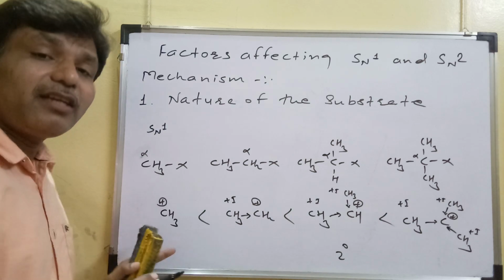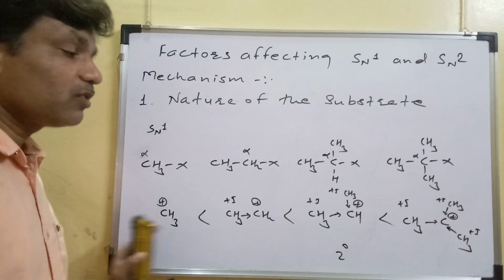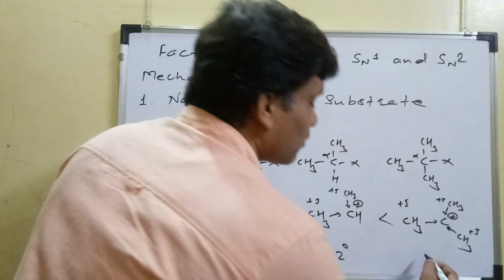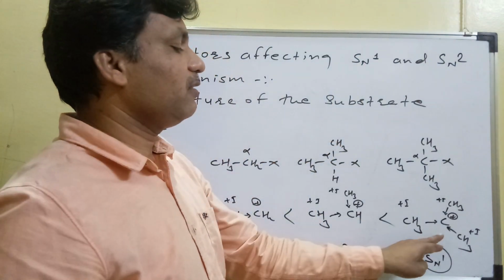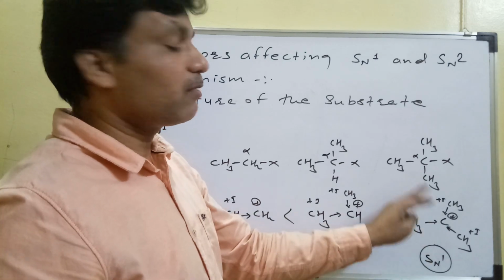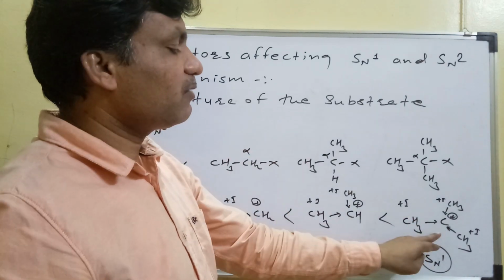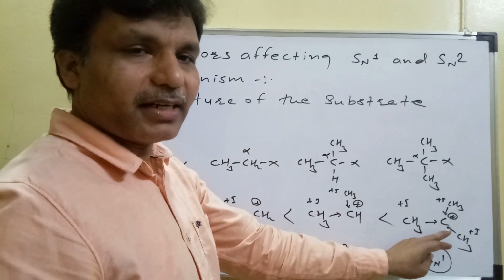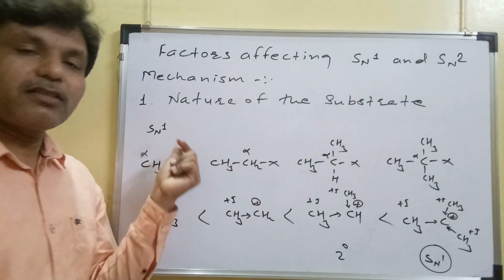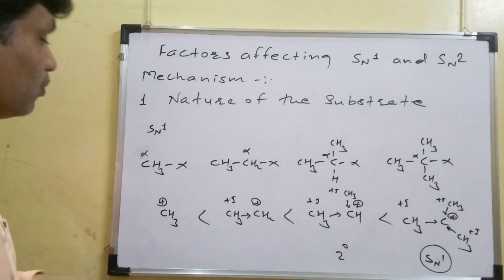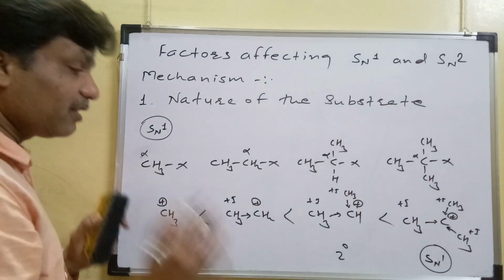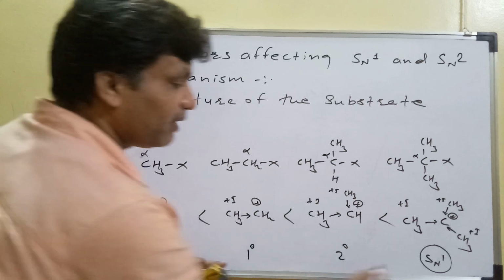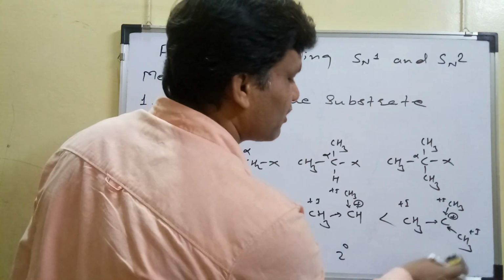So this becomes a highly unstable carbocation, and this becomes a highly stable carbocation. So that's why the SN1 reaction is favorable with a highly stable carbocation. Once a highly stable carbocation intermediate is formed, then the SN1 reaction is more favorable. Therefore, the rate of SN1 reaction increases as the stability of the carbocation increases.